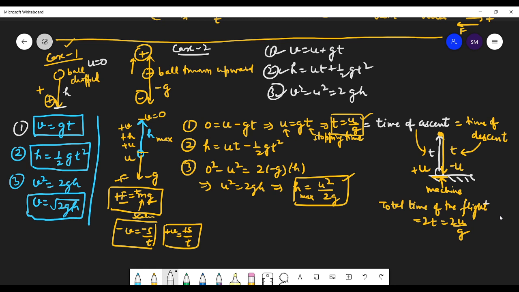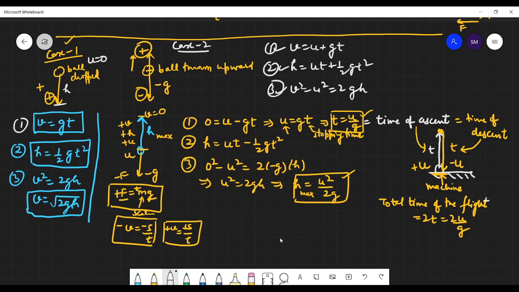Whenever you are doing the questions, write this screen material as it is, the formulas, the figures, everything in the same manner, and put it in front of you when you are doing the questions of motion under gravity. Is this clear to you? Noted it down?